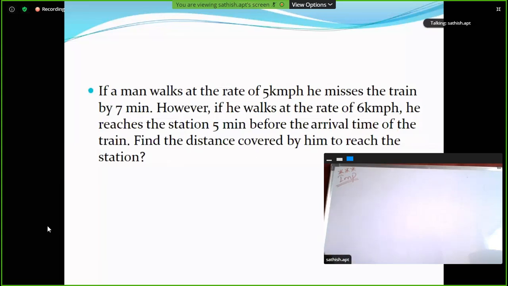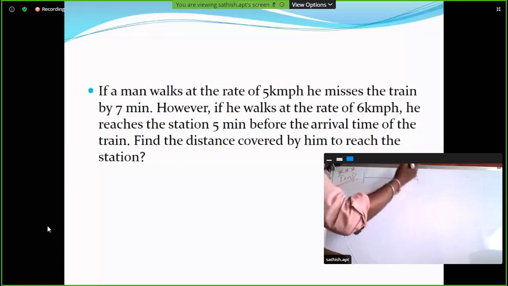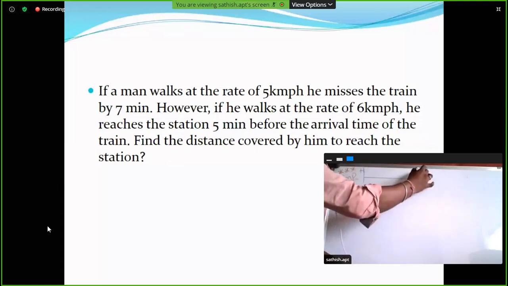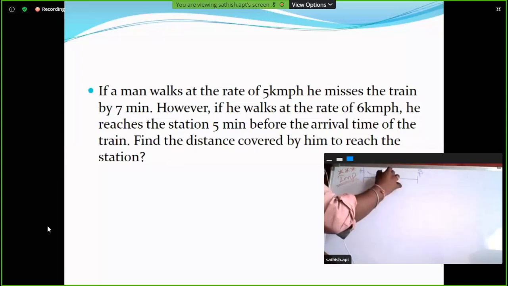You just write. If a man walks at the rate of 5 kmph, that means 5 kilometers per hour, he misses the train by 7 minutes. However, if he walks at the rate of 6 kmph, he reaches the station 5 minutes before the arrival time of the train. Find the distance covered by him to reach the station. Okay, so this is the house and this is the station. Here the distance is d.